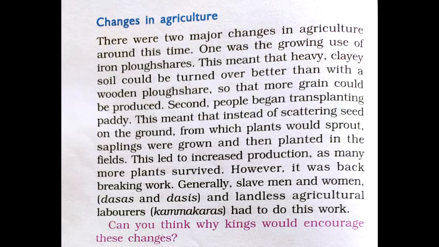People began transplanting paddy. This meant that instead of scattering seed on the ground from which plants could sprout, saplings were grown and then planted in the fields. Production developed due to this since many plants survived. Slave men, women and landless laborers did this work.